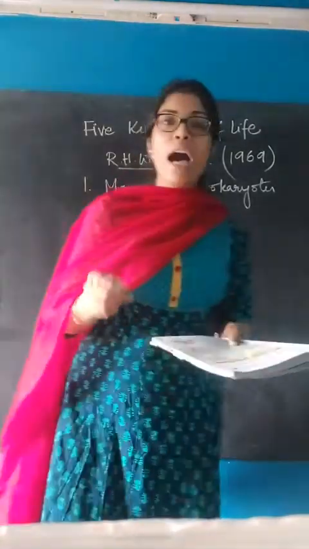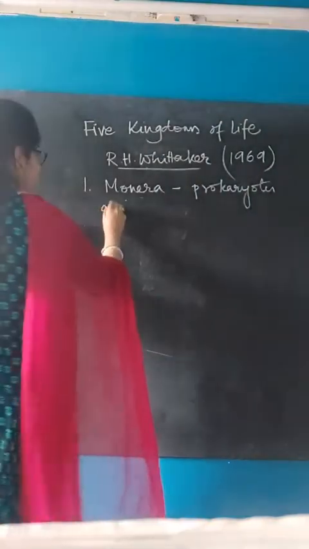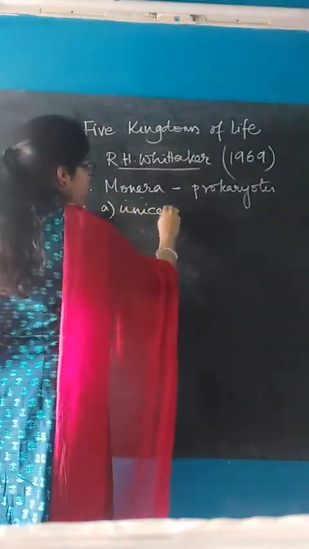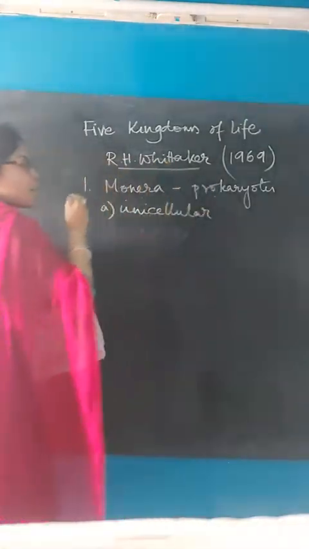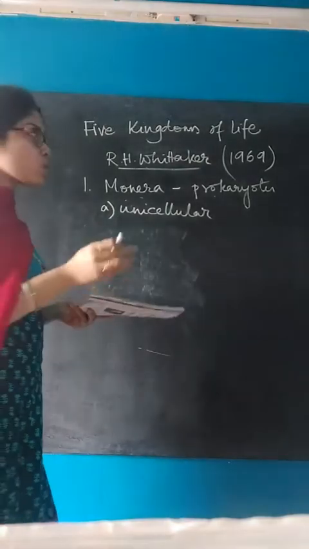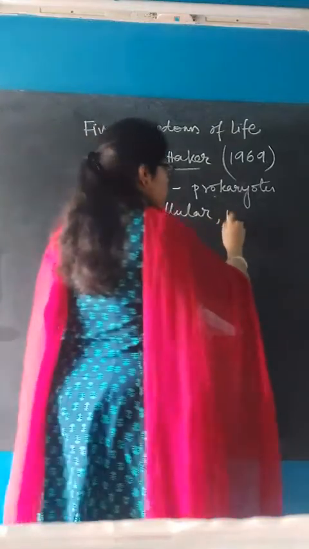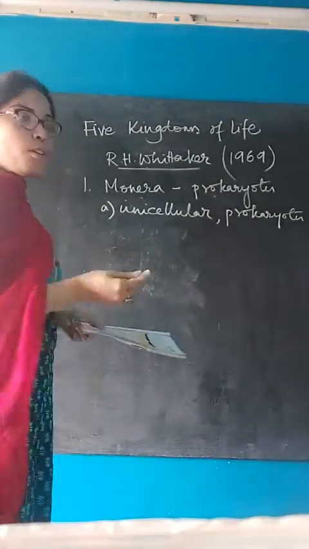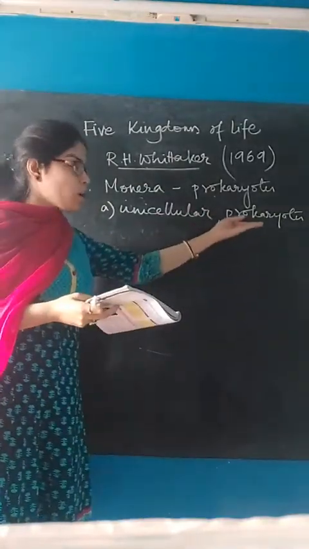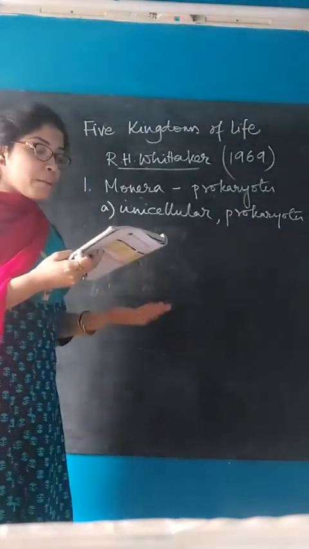Now we will talk about the identifying characters of Monera. The first one is they are unicellular. Obviously they are unicellular since they are prokaryotes. They are simple organisms, so that is why they are unicellular. They are prokaryotes, and are primitive forms of life. Just because they are prokaryotes, obviously they will be primitive forms of life.